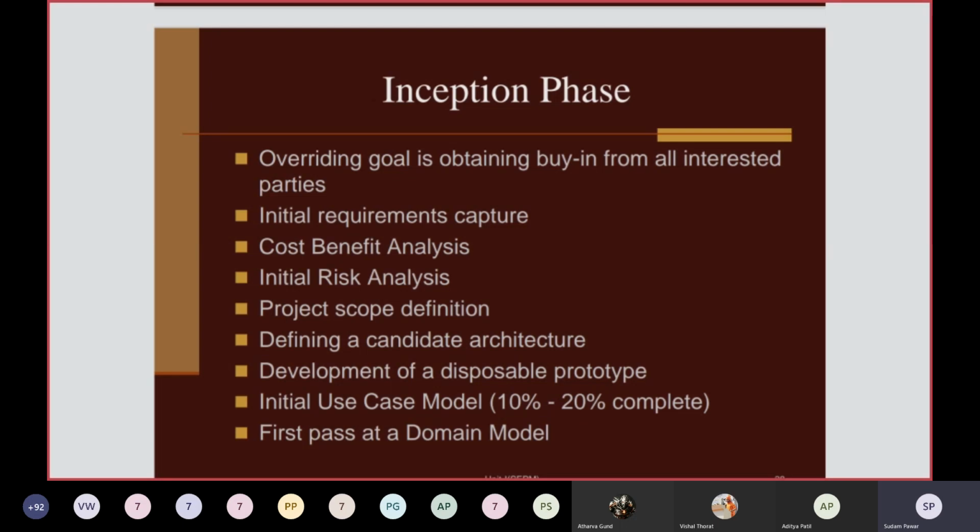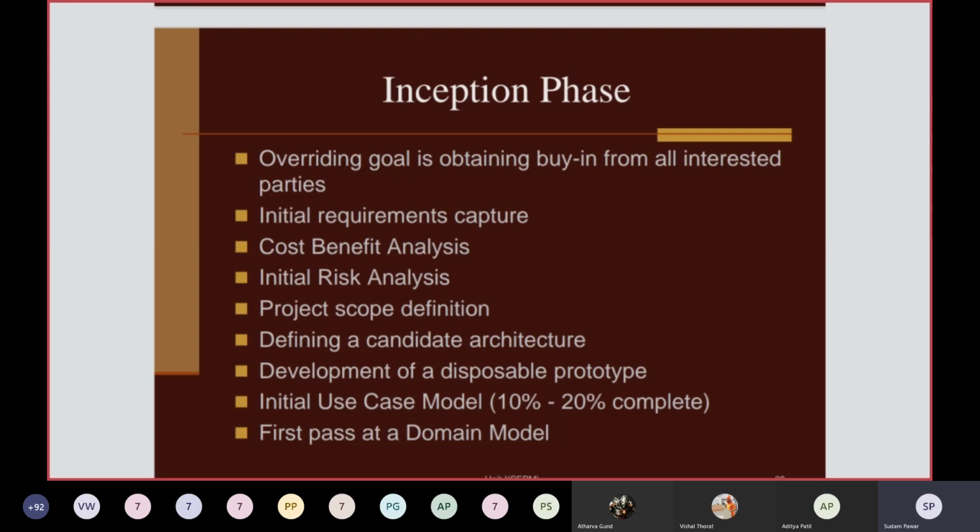Then initial requirements capture, because in future there may be changes in requirements, or additional requirements may be provided by the customer or user. Those may be adapted in the next iteration or the next phase.